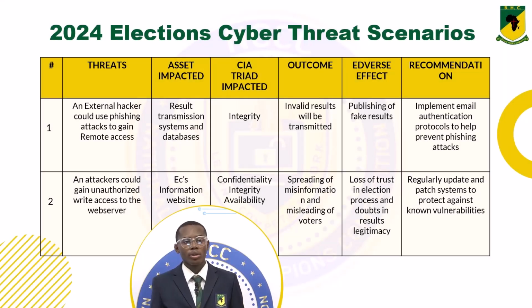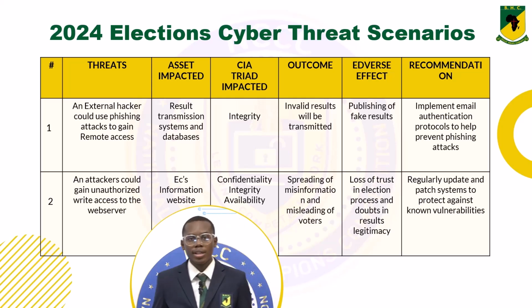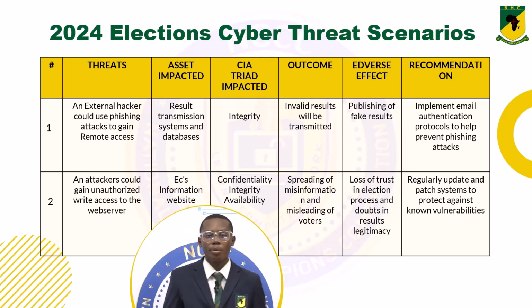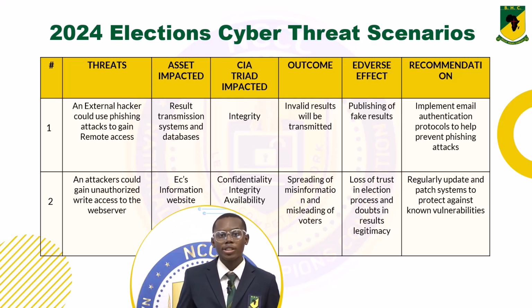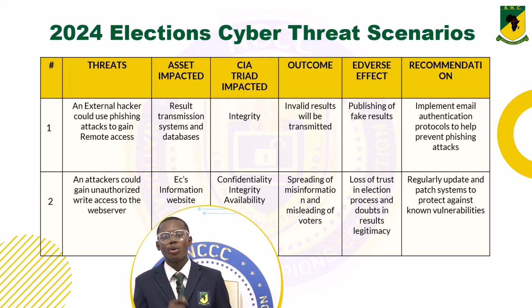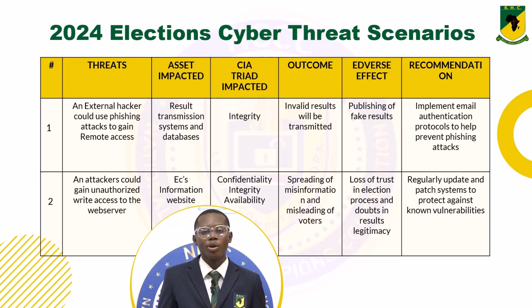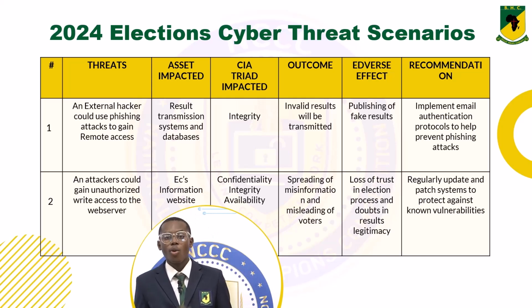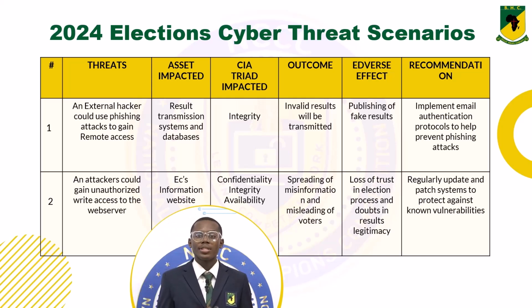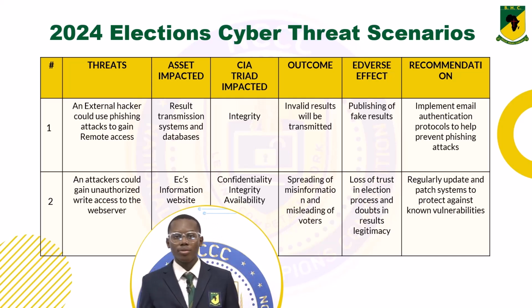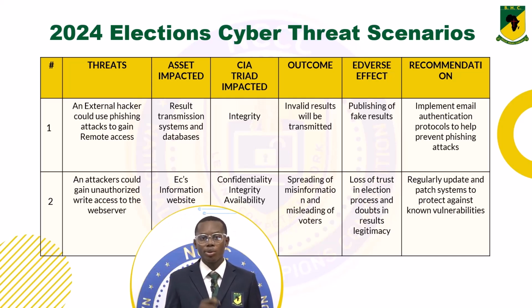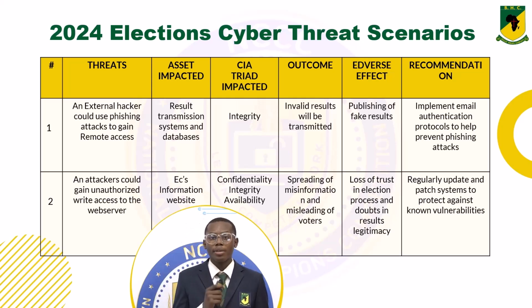We begin with the threat modeling. Our first threat scenario says an external hacker could use phishing attacks to gain remote access. If an external hacker gains remote access, it could have serious implications on the integrity of the transmission and collation of election results by the Electoral Commission of Ghana. Phishing attacks would affect the systems involved in transmitting and storing election data. This could potentially lead to the publication of false results. To mitigate this threat, you need to implement email authentication protocols, such as domain-based message authentication, to prevent phishing attacks.